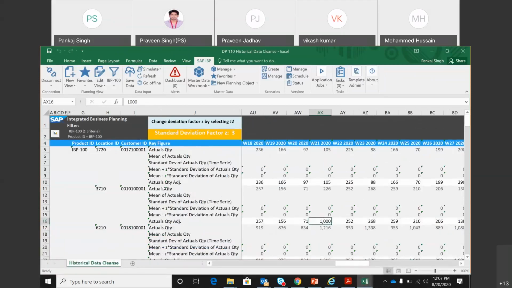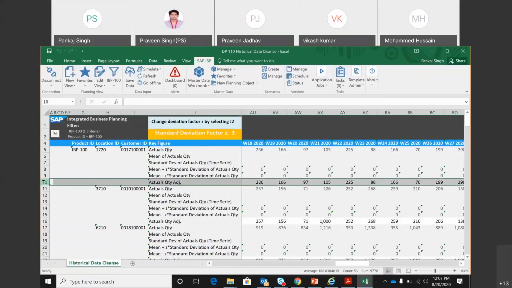depending upon. If he wants to do history cleansing, which he should be doing, because every week there is new data coming for the previous week, he must come to this template and check whether last week has got the data for all the product location combinations or not.